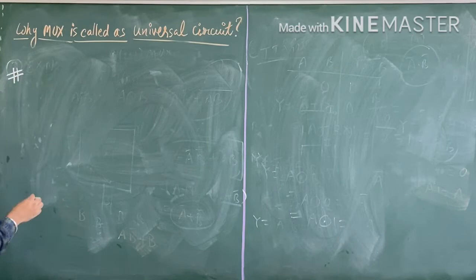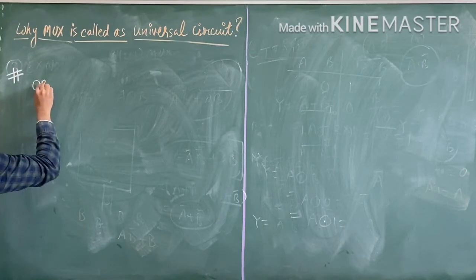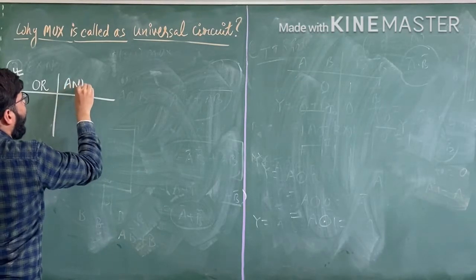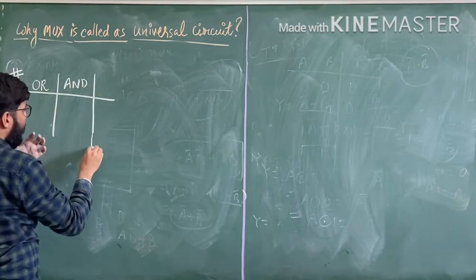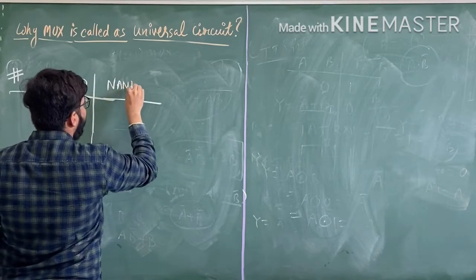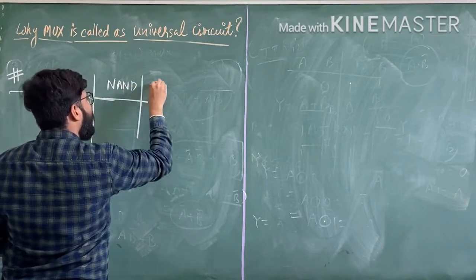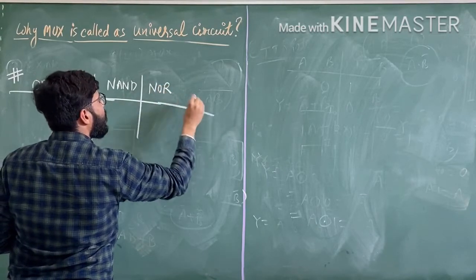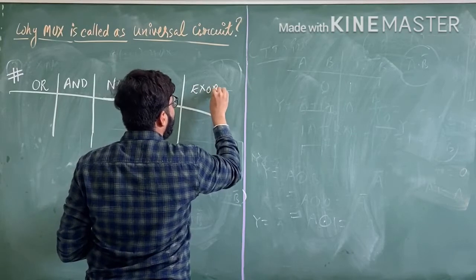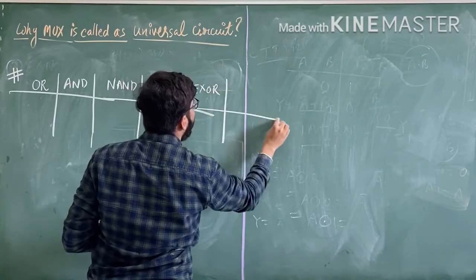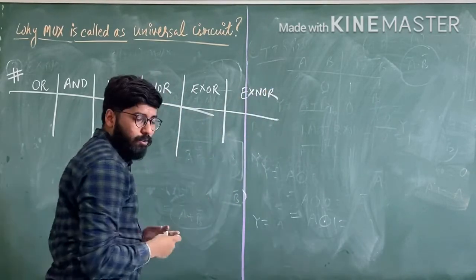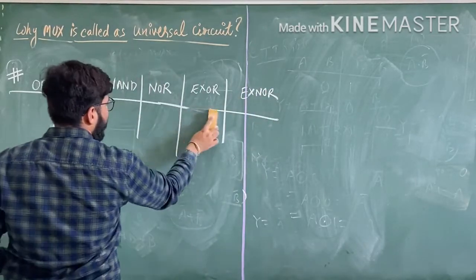Suppose firstly we write OR gate, then AND gate, then NAND gate, NOR gate, then XOR gate, then XNOR gate. Okay, so this is the table.